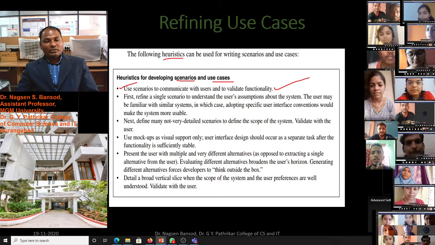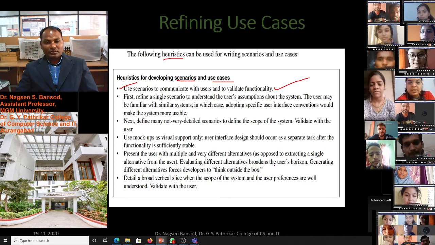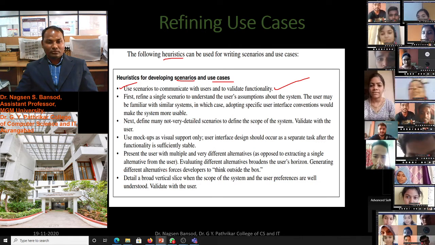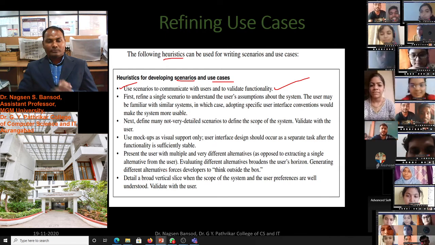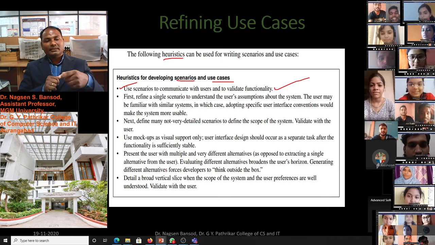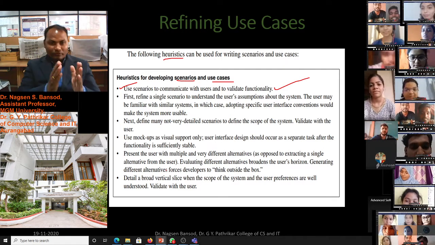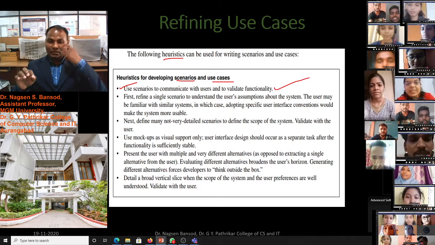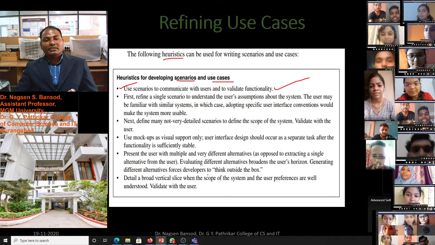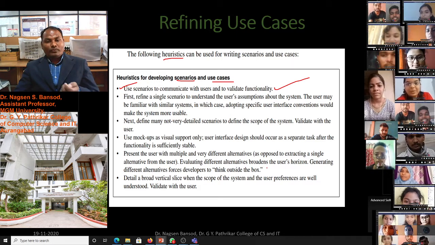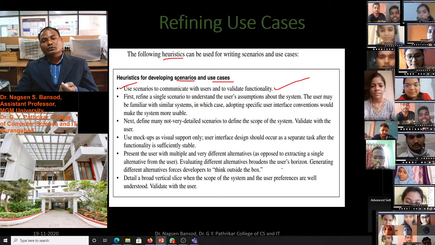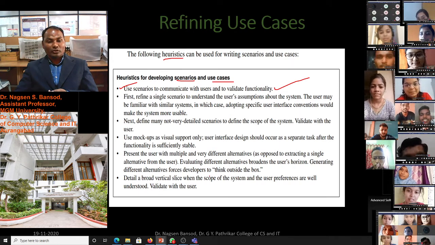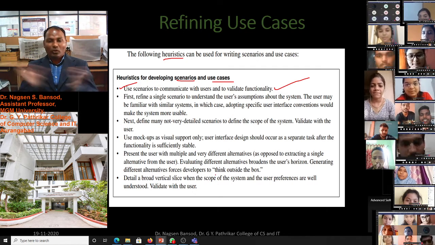Present the user with multiple and very different alternatives, as opposed to extracting a single alternative from the user. We have to present alternatives. Suppose there is one function; if that fails, then there is another function. We have to explain this to the user. Evaluate different alternatives and broaden the user's horizon. Generating different alternatives forces developers to think outside the box.